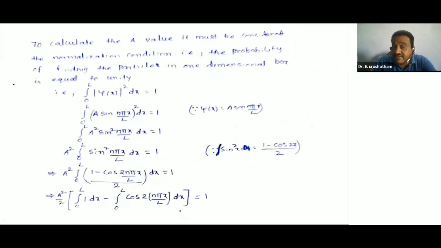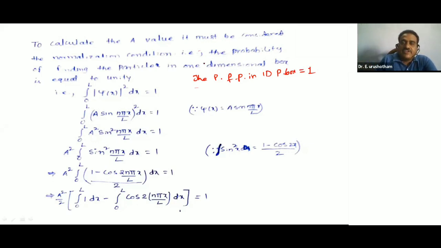To calculate the A value, capital A, we must consider the normalization condition. What is the normalization condition? The probability of finding the particle in a one dimensional potential box is equal to unity.